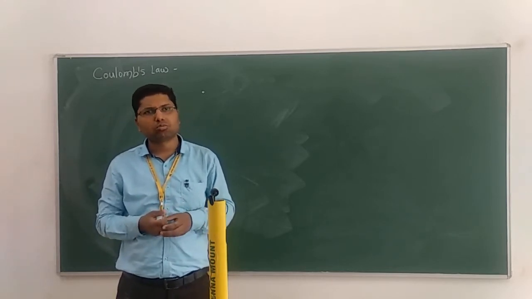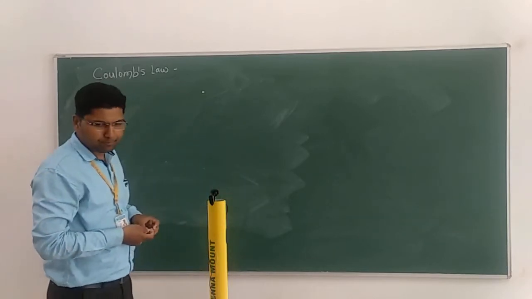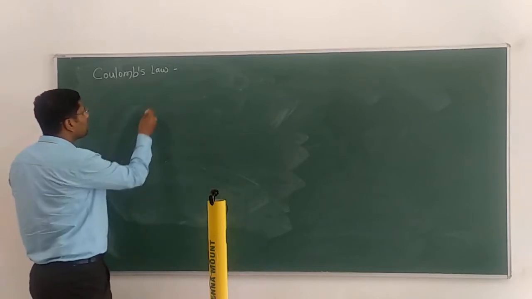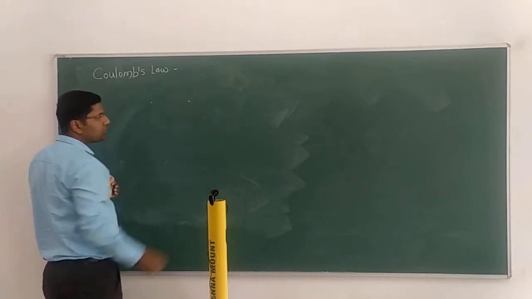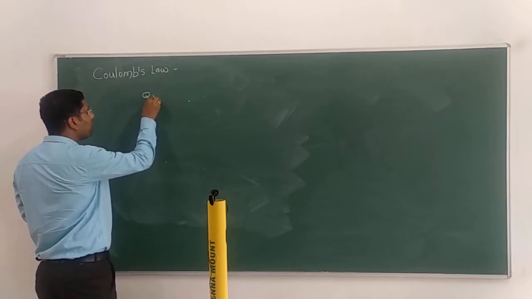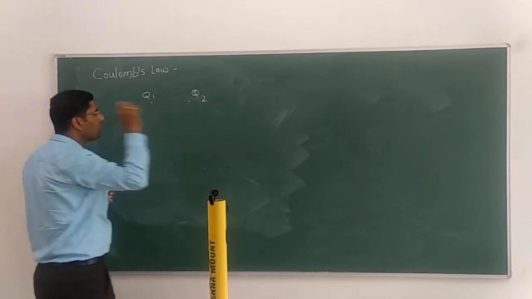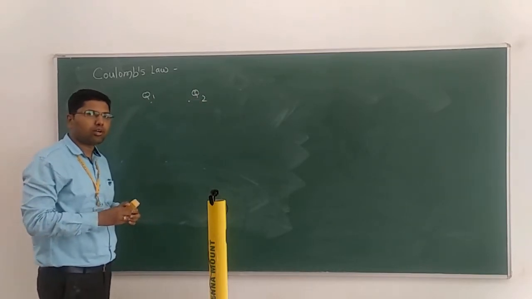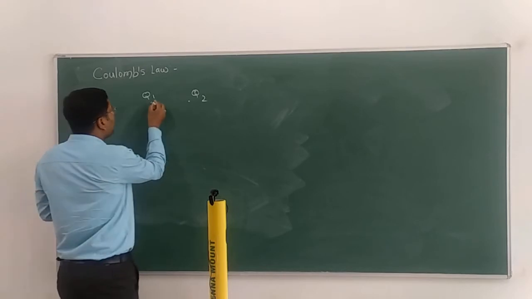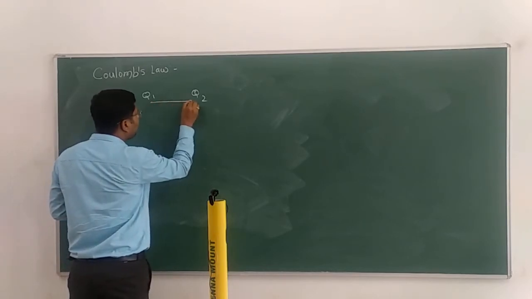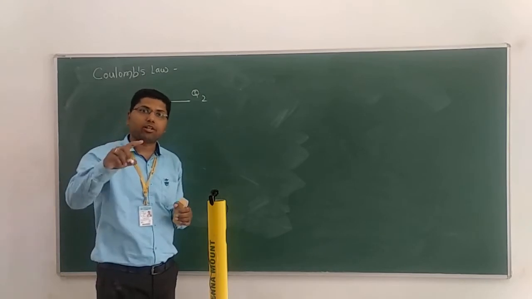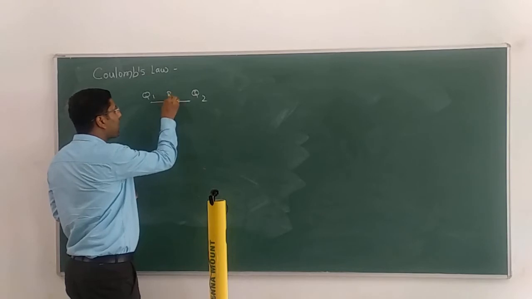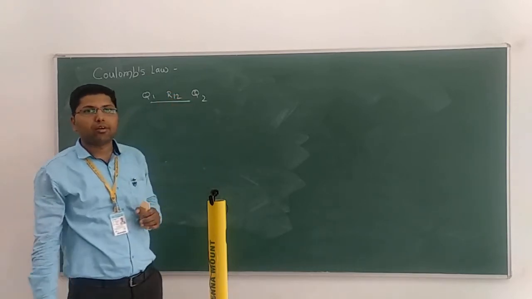So what is actually Coulomb's law? I will write here. Suppose there are two points available. I will name them Q1 and Q2. What is the unit of these charges? Coulomb. We have to find the relationship between Q1 and Q2; that is called Coulomb's law. The distance between these two is given by R12, and we know how to calculate R12.